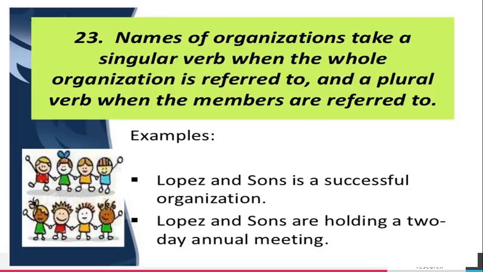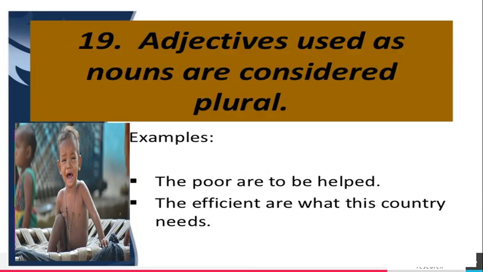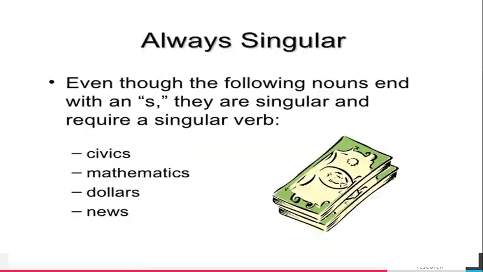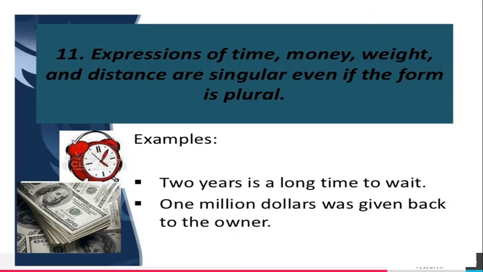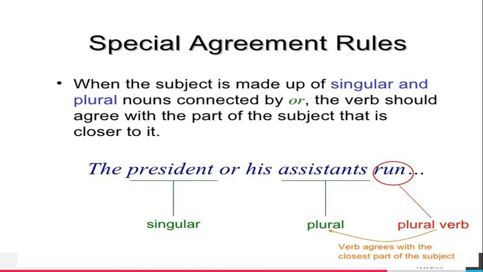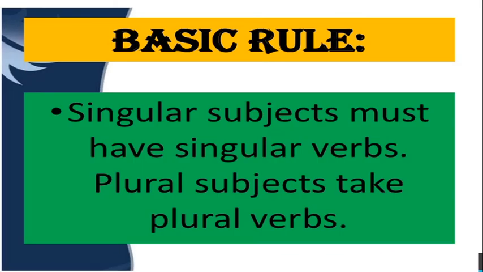My dear students, so far we have learned so many rules and regulations. So you go through all the rules and regulations which are used in this chapter. My dear students, the basic rule of this subject: singular subjects must have a singular verb. Plural subjects take a plural verb.